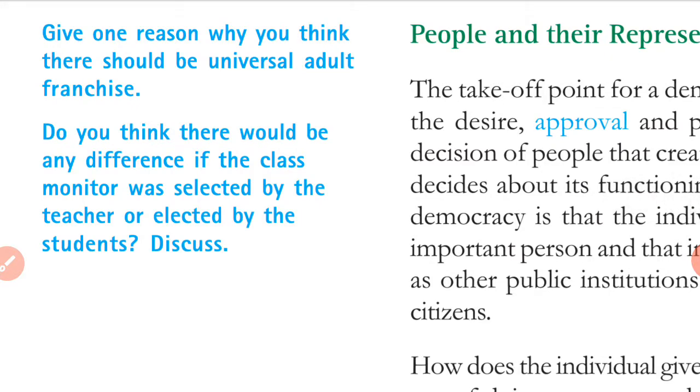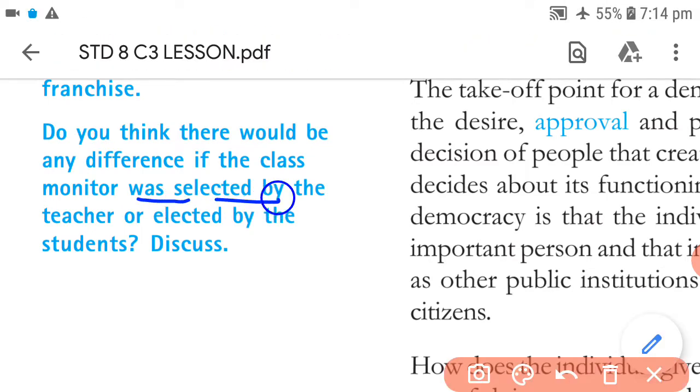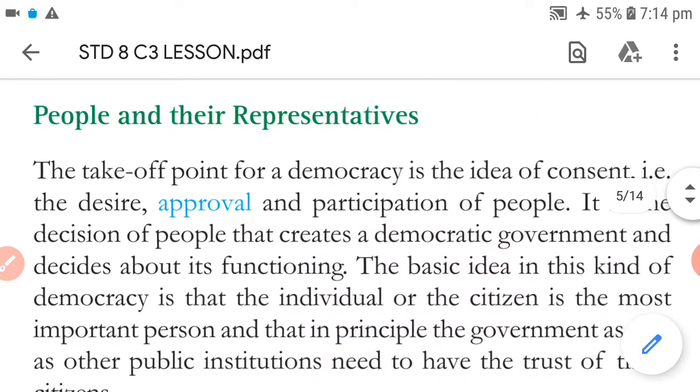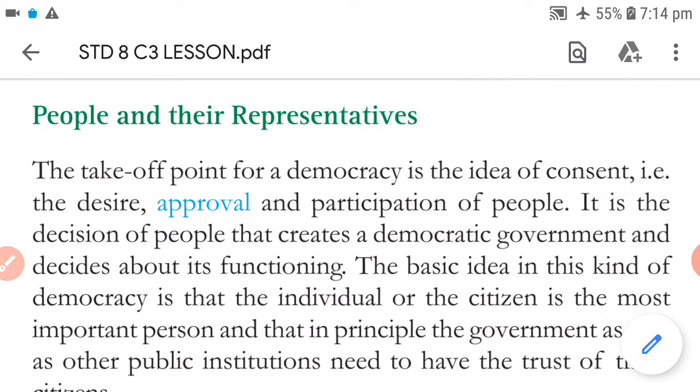Do you think there would be any difference if the class monitor was selected by the teacher or elected by the students? You must have enjoyed the elections in your school, and you might have an idea of what difference it creates if the monitor was selected or elected.